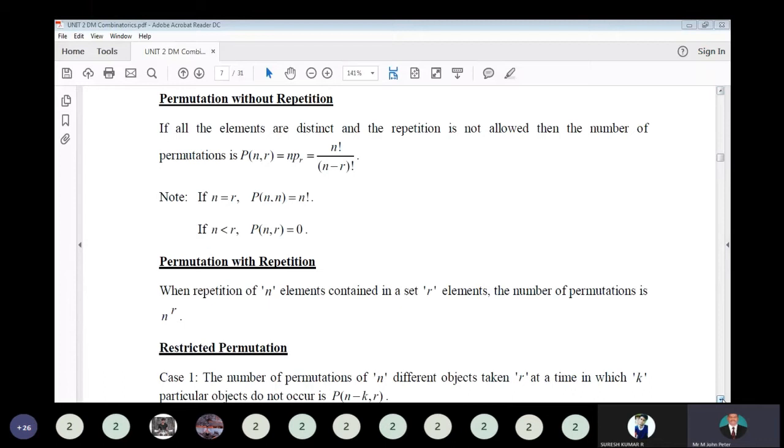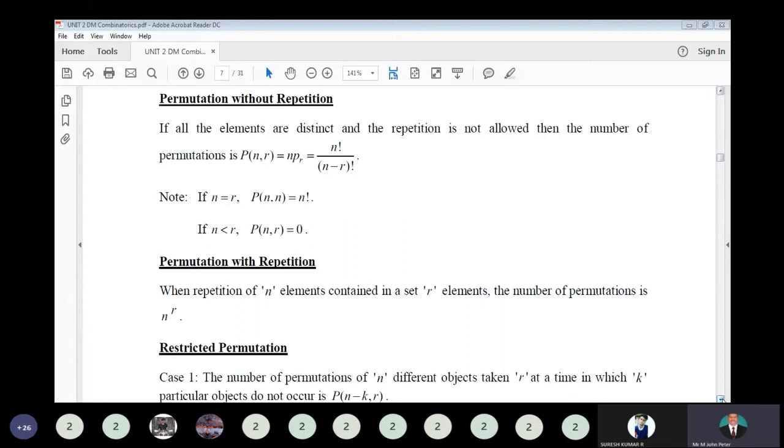So how many different permutations can you make? A, B, C, three letters are available. We are picking two letters and arranging them. How many permutations can you make at a time with two letters? Permutation is nothing but selection and arrangement.